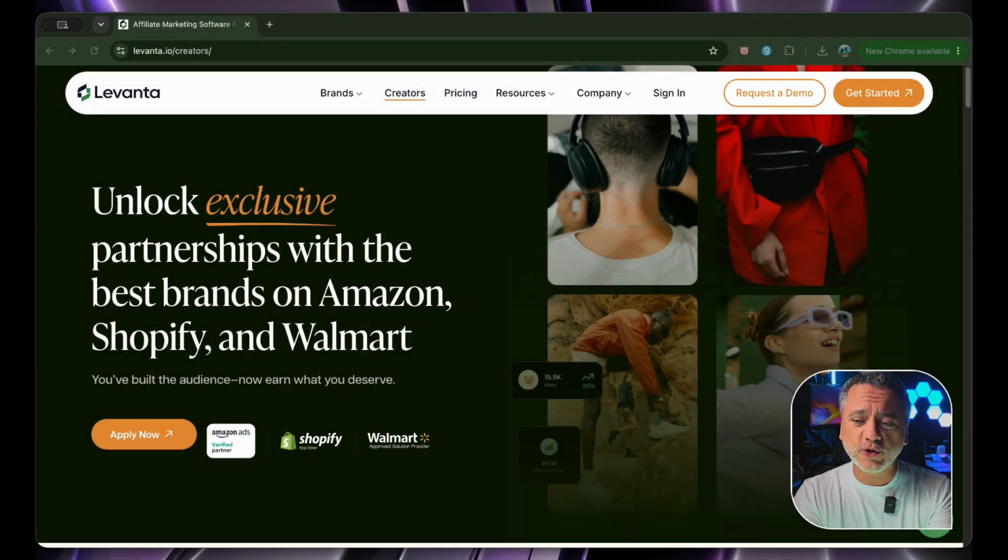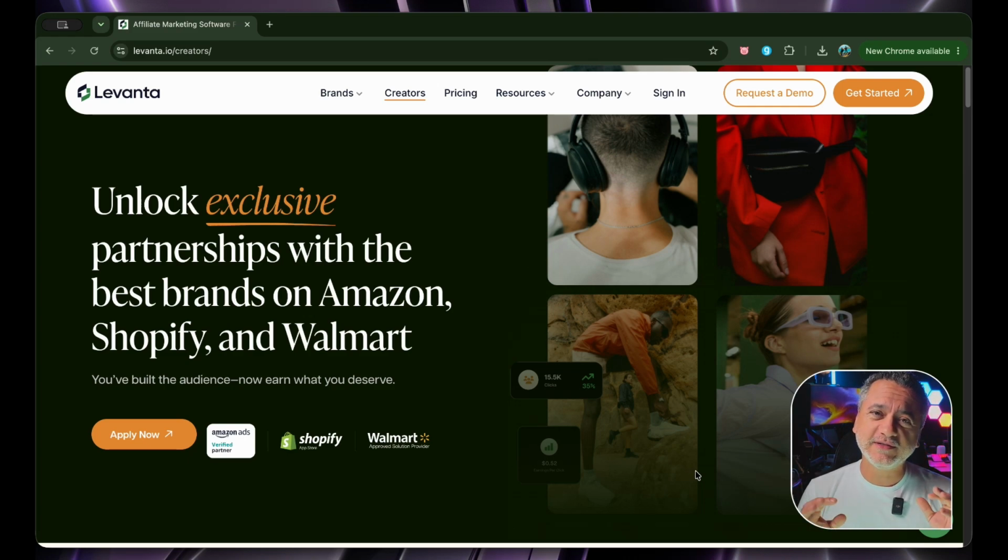For those of you who don't know what that is, it is a platform. They basically say unlock exclusive partnerships with best brands on Amazon, Shopify, and Walmart. This is important, guys, because so far we've been discussing mostly all about Amazon. But Levanta opens up, and that's why I recommend folks to get on Levanta.